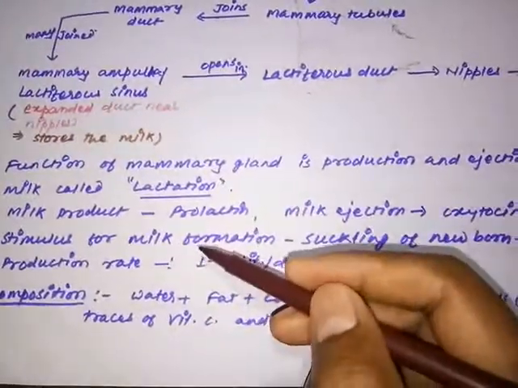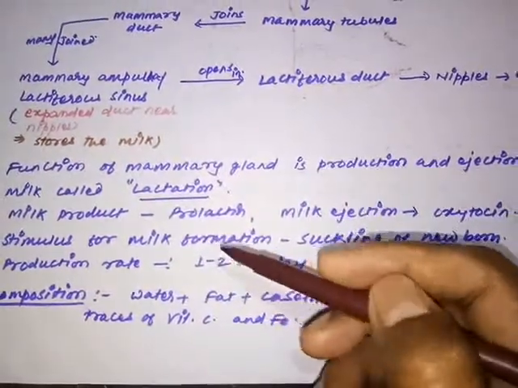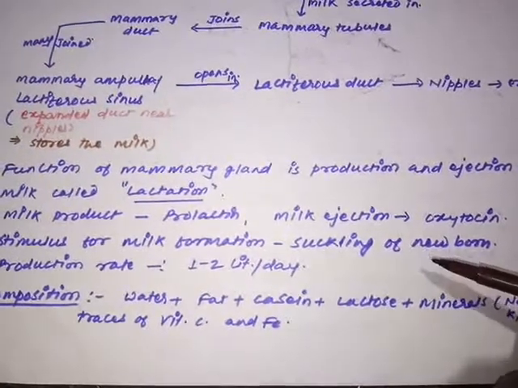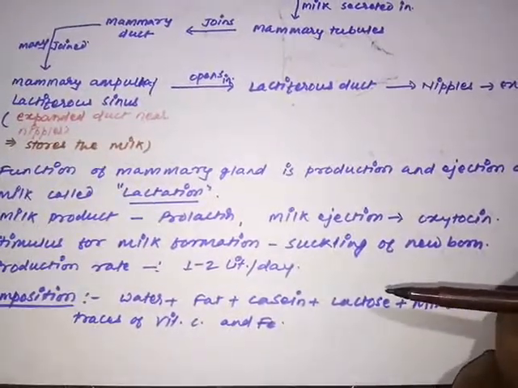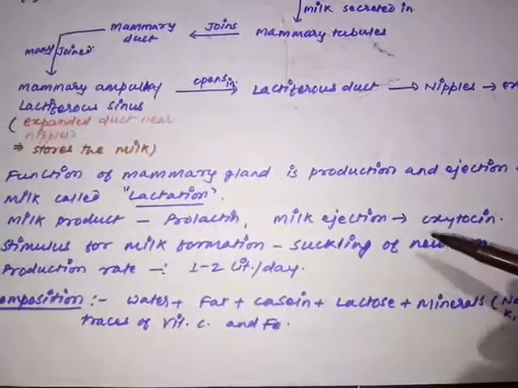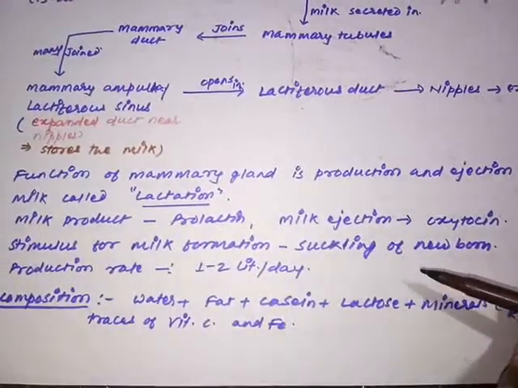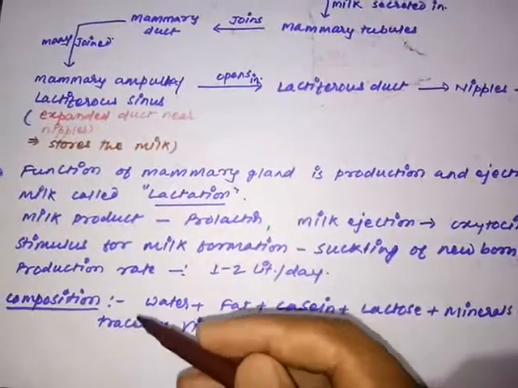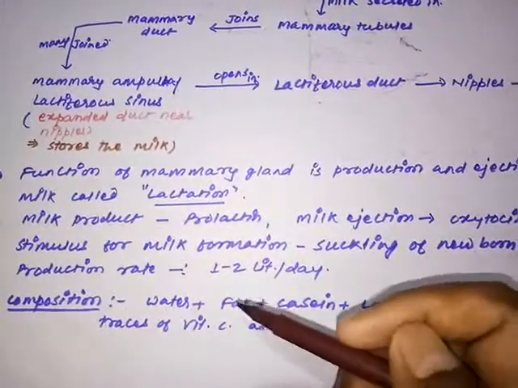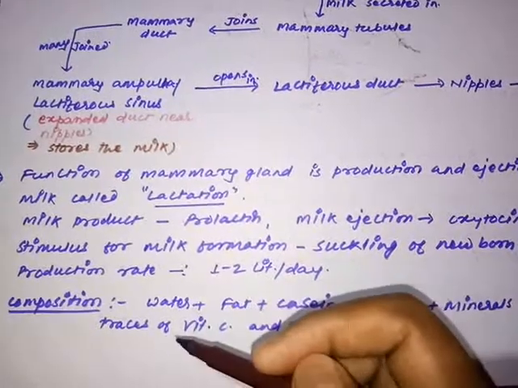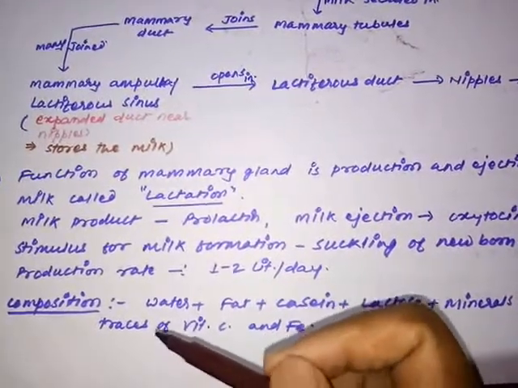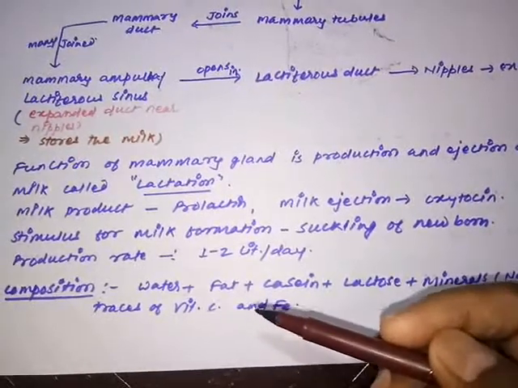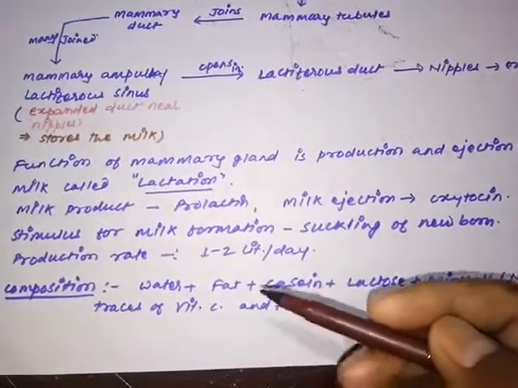Just now we have discussed that the stimulus for milk formation is provided by the suckling of the newborn. Very important question: from where does the stimulus for milk formation or milk release begin? That stimulus is given by the suckling of the newborn. And remember, the production rate of milk in the human female is around 1 to 2 liters per day. Every day human females can produce around 1 to 2 liters of milk. We'll see some more details about milk production and other properties of milk during the embryonic development.